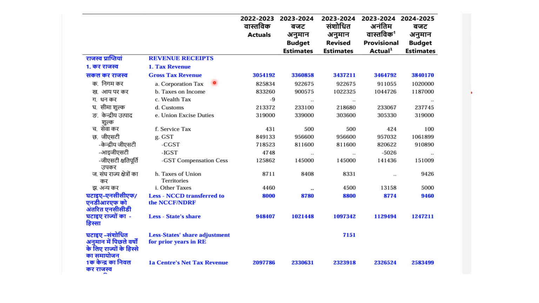consists of corporate tax, tax on income, GST, and all kind of taxes. Now after tax collection, gross tax revenue around 30 lakh crore, some amount transferred to states, NDRF, and some adjustment. So total center's net tax revenue around 21 lakh crore.